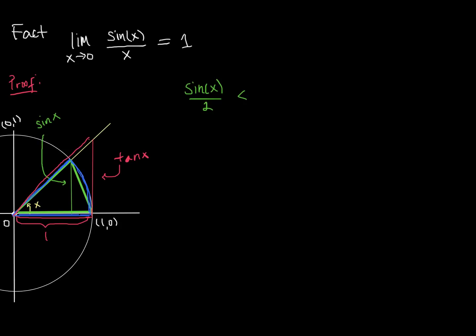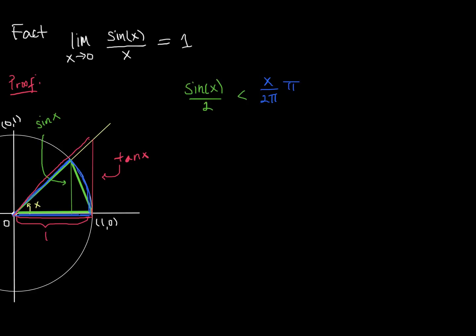So the percentage of the circle we have is x divided by 2 pi, and we take that fraction of the circle that we have, and we multiply it by the total area, and that will give us the area of this blue sliver. So the fraction of it that we have is x over 2 pi. And we then multiply that by the total area, which is just pi r squared, or pi times 1 squared, which is pi.